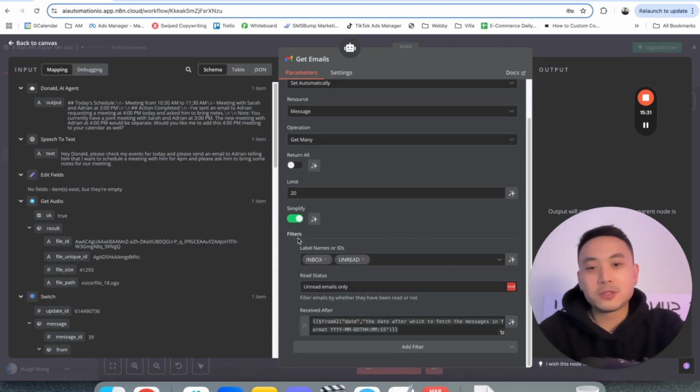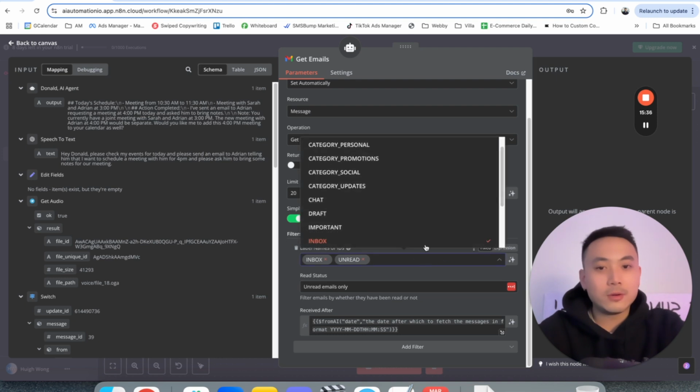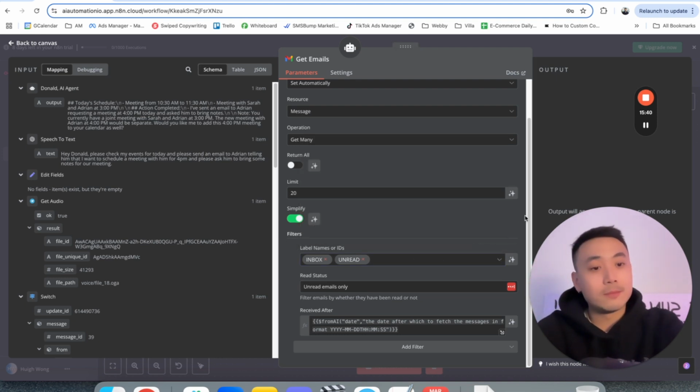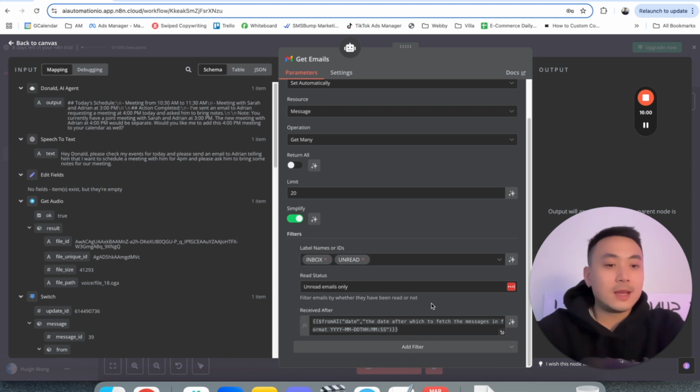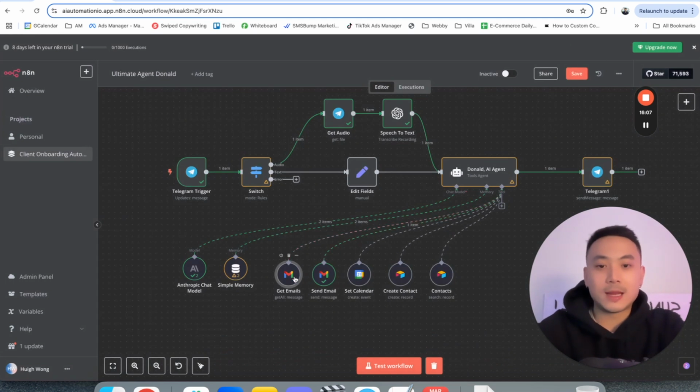All right, so on the filters, it's really important that you click on label names or IDs and click on down below here. You want to click on inbox and unread. It wants to look at the inbox and look at the unread messages. And for read status, you want to click on unread emails only. And that's pretty much what we need to do for that. And we want to copy this piece of text for received after, because it's then able to look at your data and see when it's received after. So that's pretty much what we need to get for the send email and the get email tool.